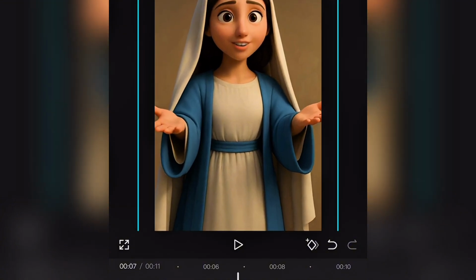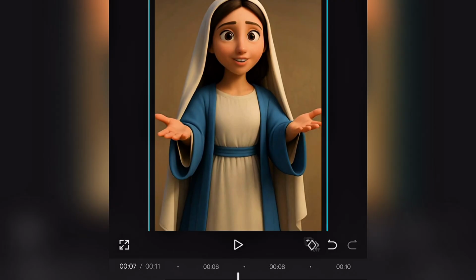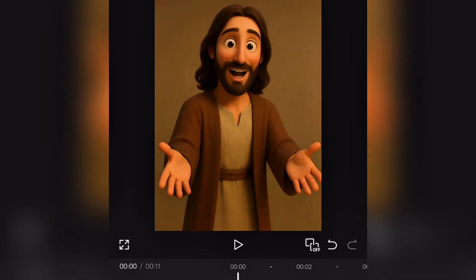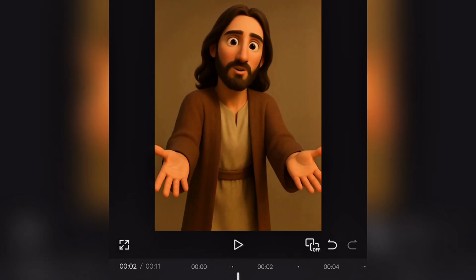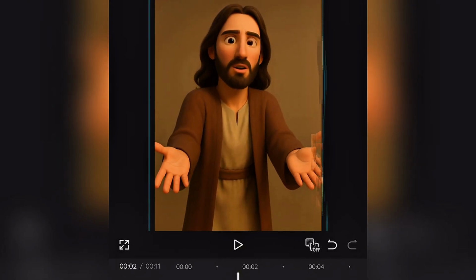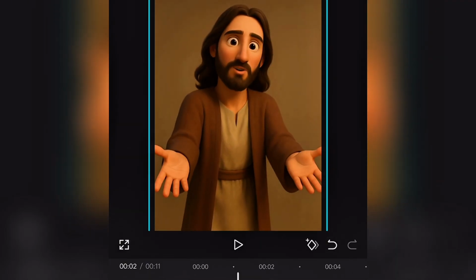Just expand the video and take the logo out. So if you're doing it in the form of a short, this is it. You can just let it be like this and then add any effects. If you want to add effects, you can add as many clips. You can generate as many clips as you can.